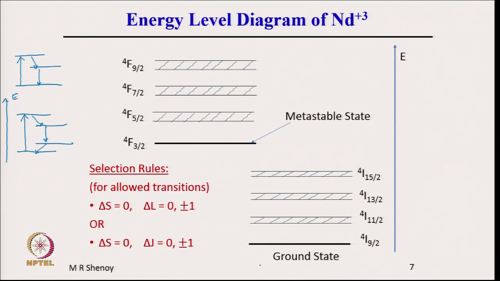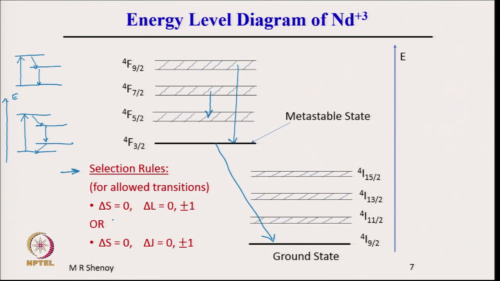An important point to note is, in showing this, if a transition were to take place from here to here, or from here to here, then they have to satisfy the selection rules. Selection rules for allowed transitions.